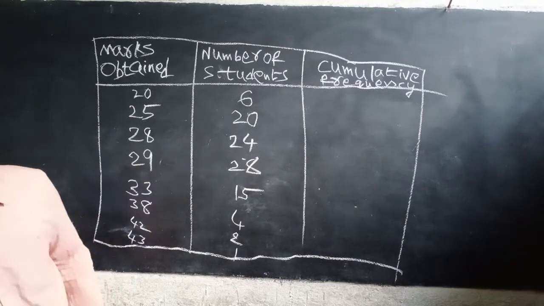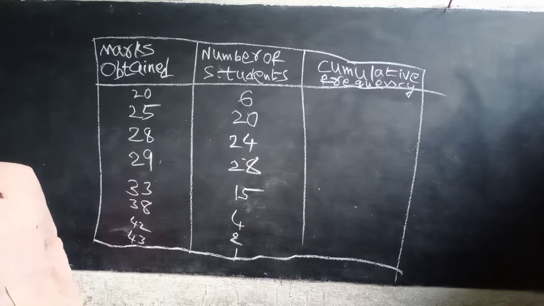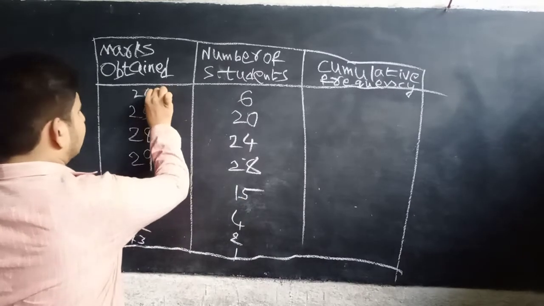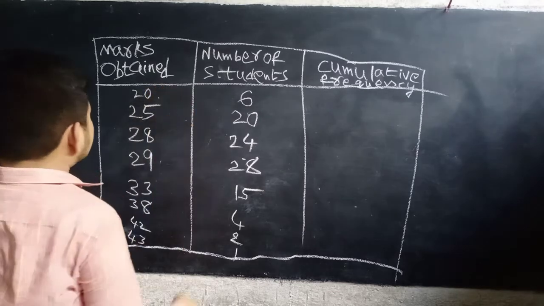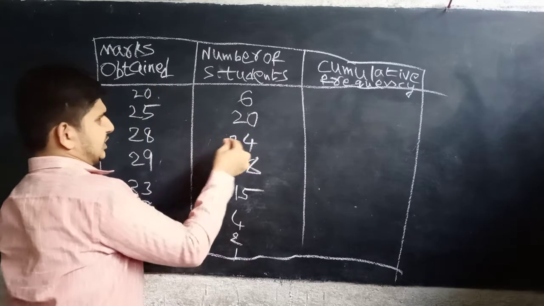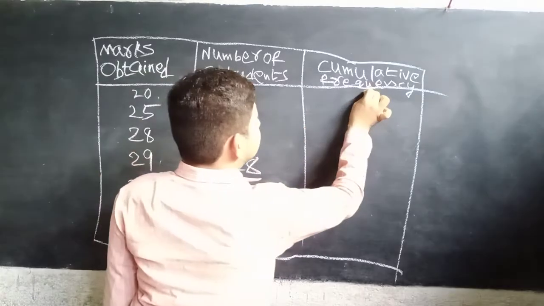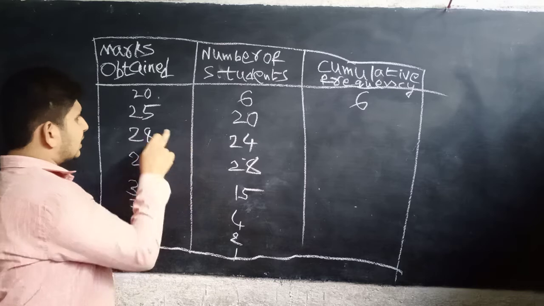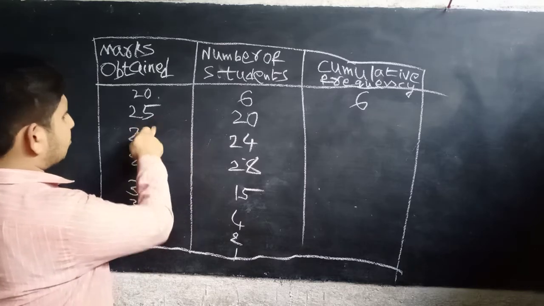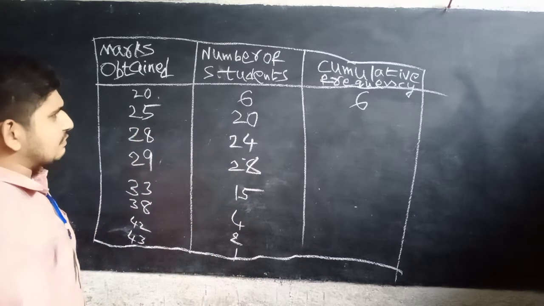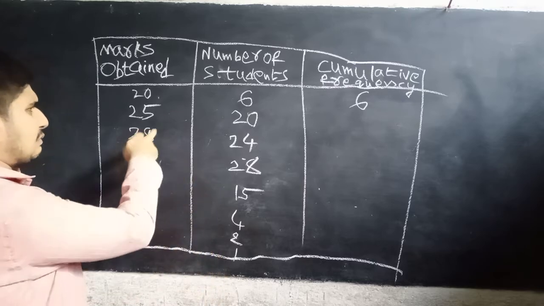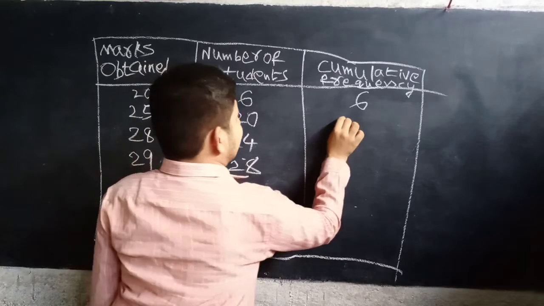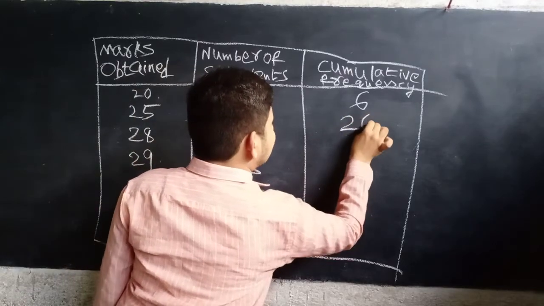Now, how do we calculate cumulative frequency? For 20 marks, how many? 6. Up to 25 marks, how many got 20 marks plus 25 marks? 6 plus 20 is 26.